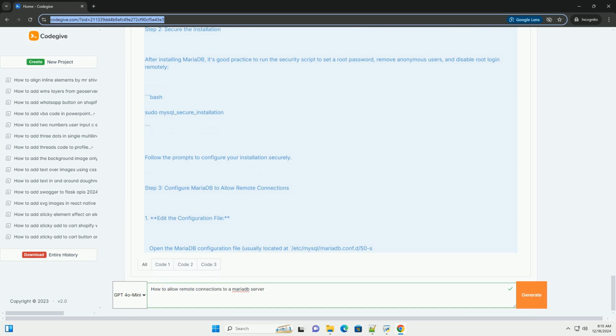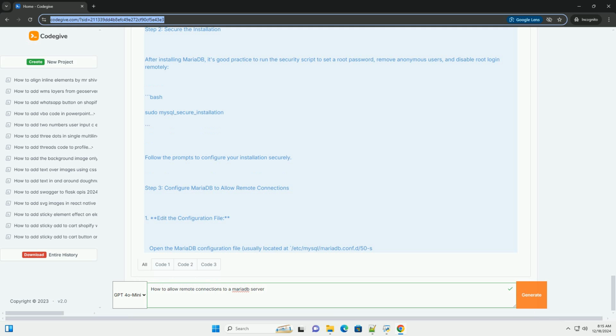Step 2. Configure MariaDB to allow remote connections. 1. Edit the MariaDB configuration file. Open the MariaDB configuration file in your preferred text editor. The file is usually located at /etc/mysql/mariadb.conf.d/50-server.cnf on Debian-based systems or /etc/my.cnf on Red Hat-based systems. Bash sudo nano /etc/mysql/mariadb.conf.d/50-server.cnf. Look for the line that starts with bind-address.